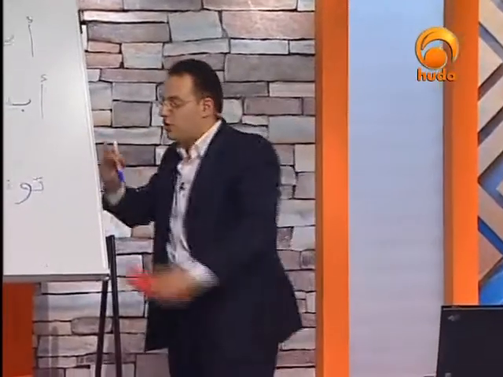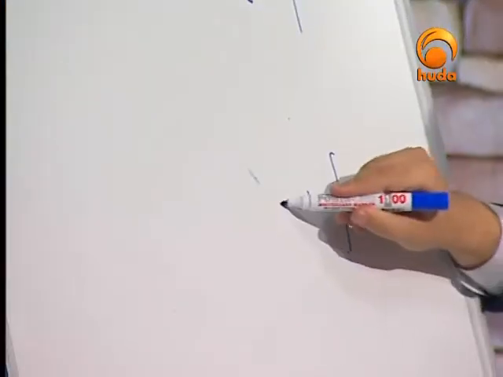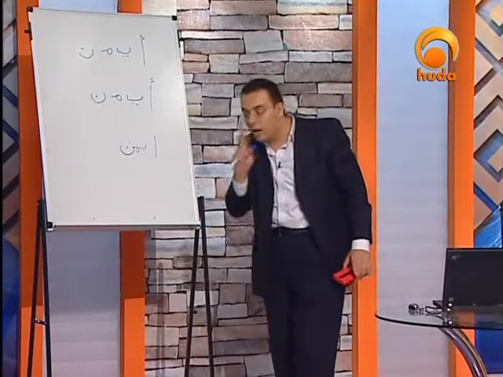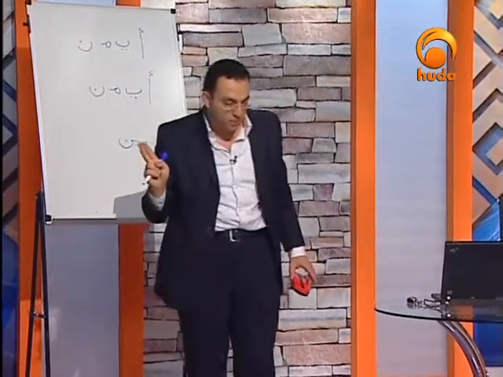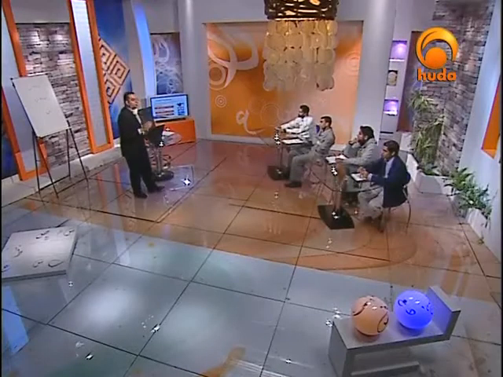So a comes in the initial position, disconnected all the time. Then we combine ya with ma, and then we combine ma with na in this one. It comes here connected with the previous one, in final position, and we do have a tail.